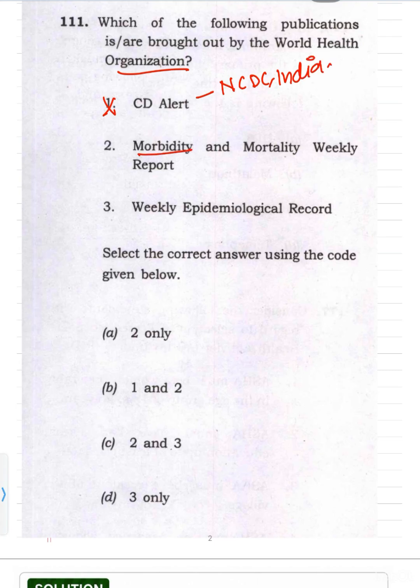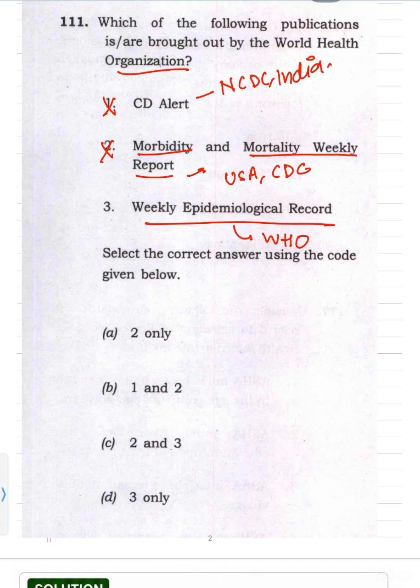Then morbidity and mortality weekly report. This is by the USA CDC, Centers for Disease Control. So this is again wrong. Now weekly epidemiological record, yes, this is by the WHO. So third is correct. So only 3 will be correct. So answer will be D, 3 only. So CD alert is by the NCDC India, and morbidity and mortality weekly report is by the US.